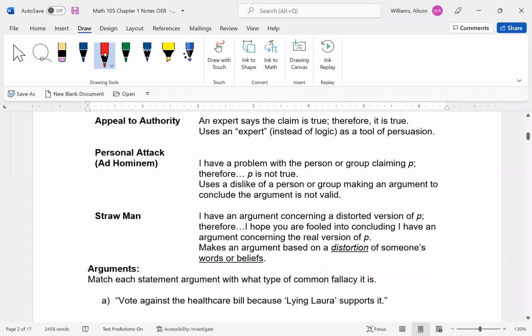Straw man. Now this one's a common one. I have an argument concerning a distorted version of P. Therefore, I hope you are fooled enough into concluding that I have a real version of P. So it's taking some event and distorting what really happened and then arguing about it. So it's altering what you're looking at. That's the straw man, and the straw man itself is not the real thing that you should be looking at.